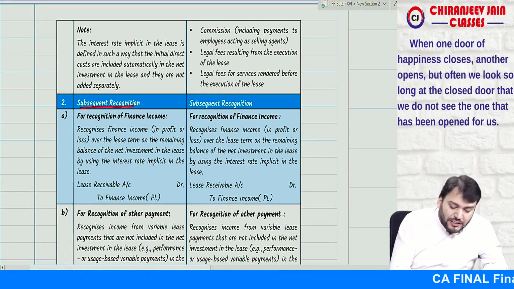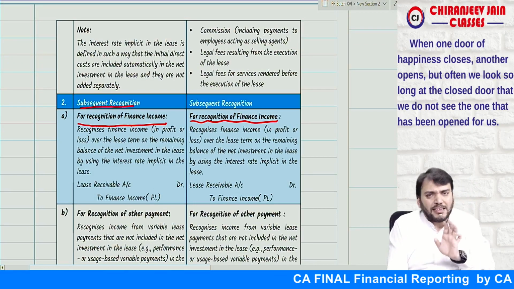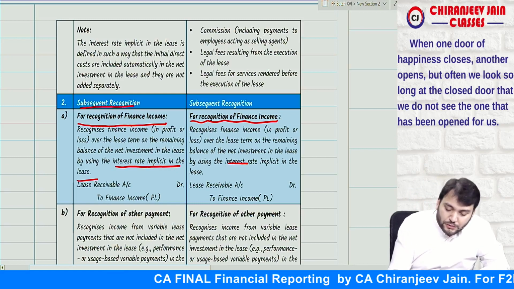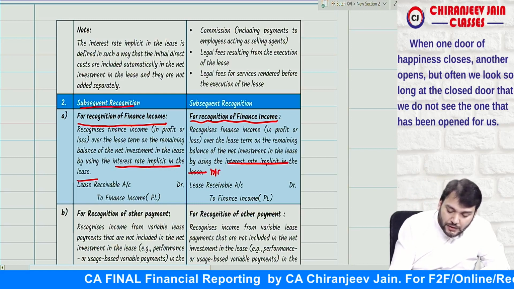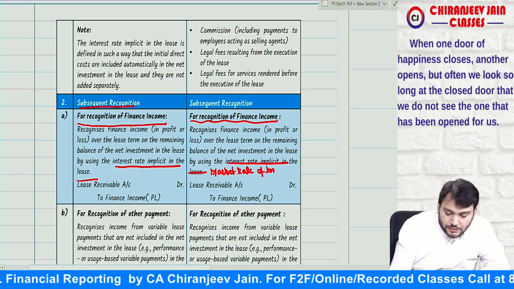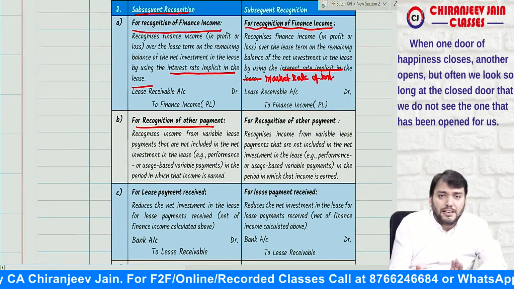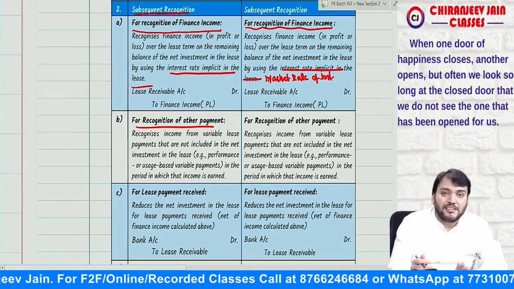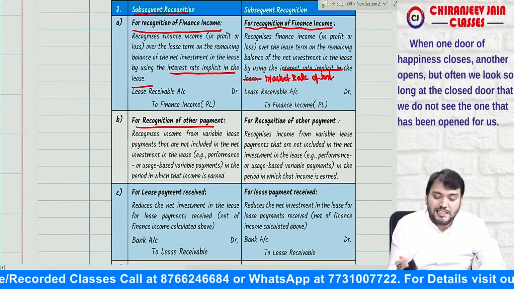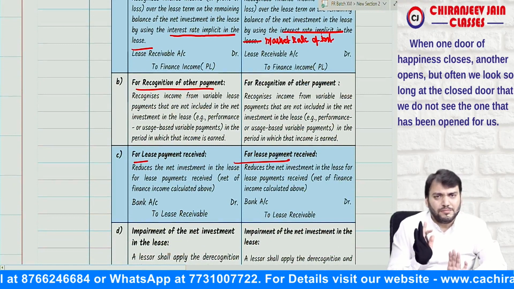Then subsequent recognition, can I say we need to recognize finance income. Here also we need to recognize finance income at a given rate of interest, means here we'll use interest rate implicit on lease, and here we'll use market rate of interest. Just change it. We'll use market rate of interest. Yes, sir. Then for recognition of other payment, any other payment which do not vary with index or rate will be considered as income in the period in which it is earned. For lease payment received, will pass the journal entry, no difficulty in this.